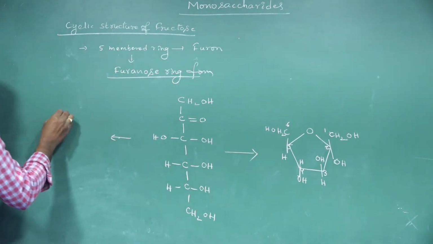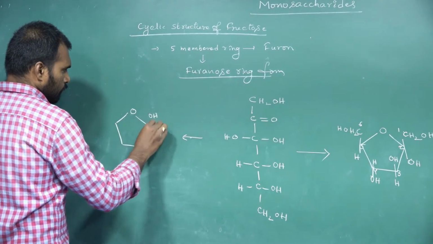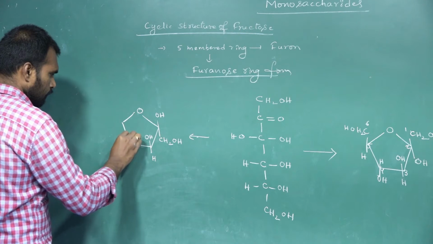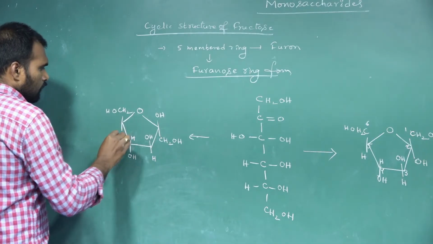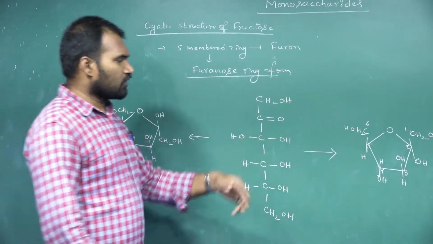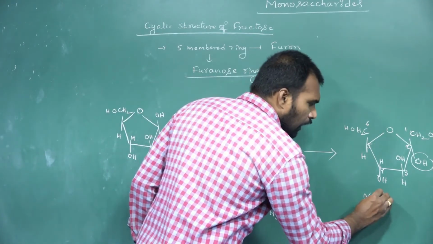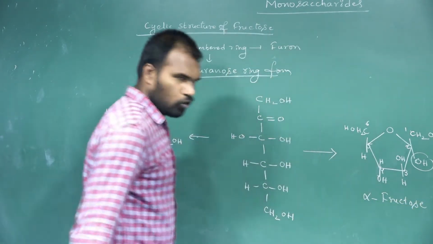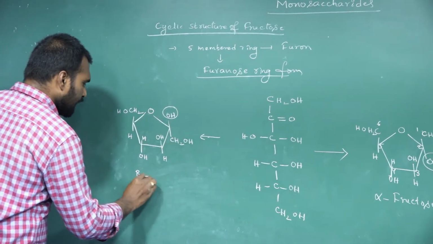Another possible structure is this. So this is another form. What is the difference between that structure and this structure? In this structure, the OH group is at the bottom. So this is called the alpha anomer, also called alpha fructose. And here the OH group is above. So this is beta fructose.